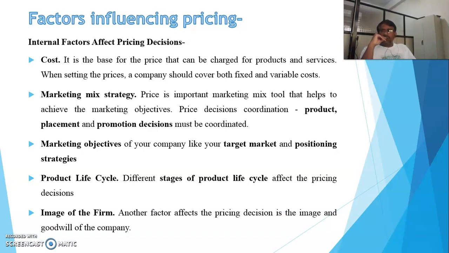That means these factors depend on the organization's aspects or views, and according to that the price gets decided. Now the cost is the base for the price that can be charged for the products and services. This depends on the two major costs the company has to think about. The first is the fixed cost required to produce that product, and the second is the variable cost required again to produce and sell that product.